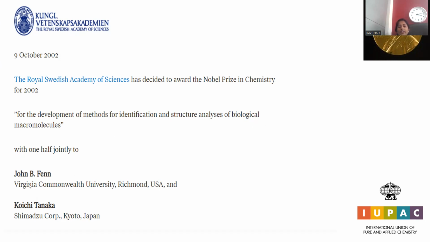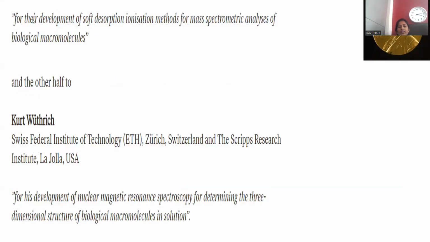One half jointly to John B. Fenn, Virginia Commonwealth University, Richmond, United States of America, and Koichi Tanaka, Shimadzu Corporation, Kyoto, Japan. They together, for what? For their development of soft desorption ionization methods for mass spectroscopic analysis of biological macromolecules. The other half is accorded to Kurt Wüthrich, Swiss Federal Institute of Technology, Zurich, Switzerland, and Scripps Research Institute, La Jolla, United States of America.